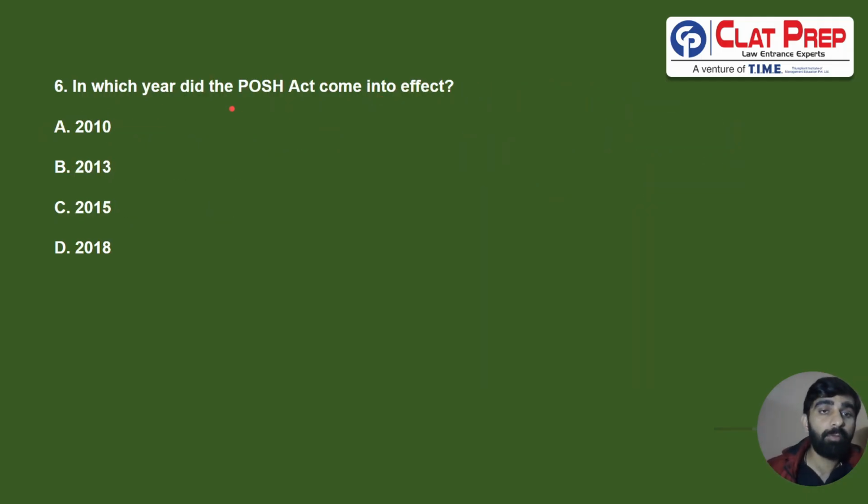Next question. In which year did the POSH Act come into effect? I also asked you in the news analysis class that the full form of the POSH Act should be known. It's basically the Sexual Harassment Act. This particular act came in the year 2013. So the correct answer for 6 is going to be B.